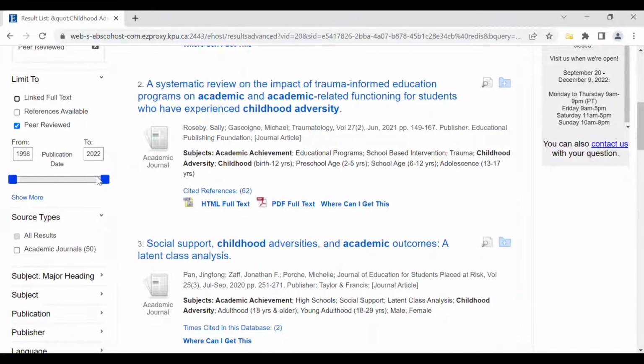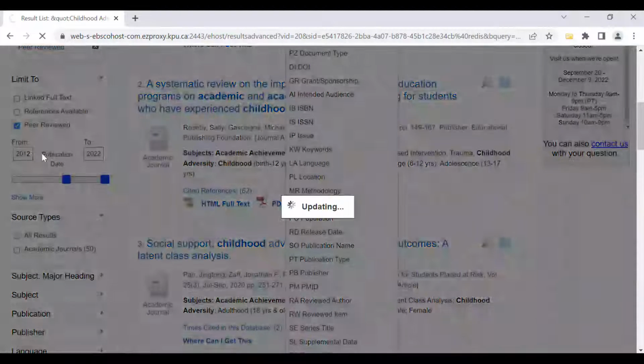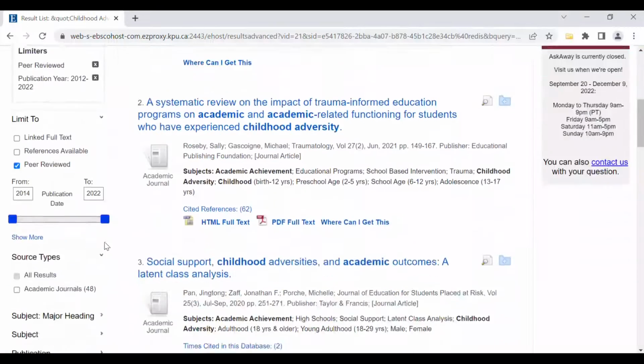The second is the date slider. So most assignments will tell you that you can only use articles published within the last 5 years or 10 years or within a certain time frame. So that's where you make that change.